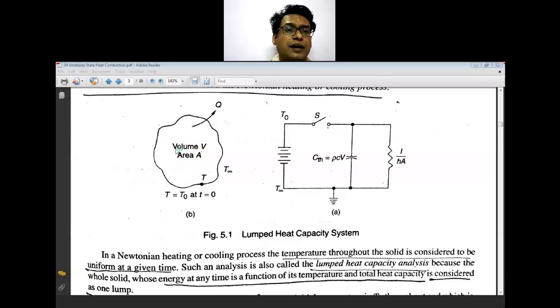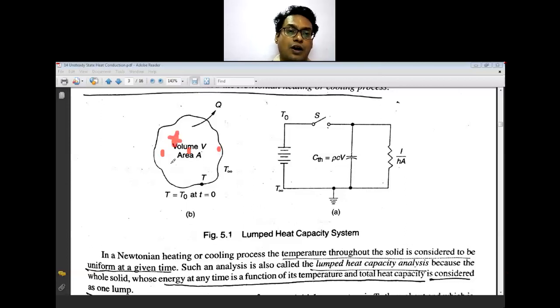That is, at this point a certain temperature, at the center a certain temperature, and at this point another temperature, that can vary as a function of the distance.